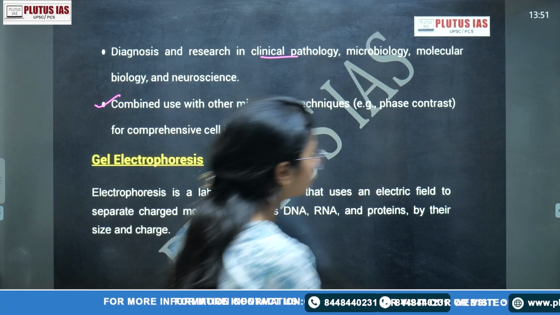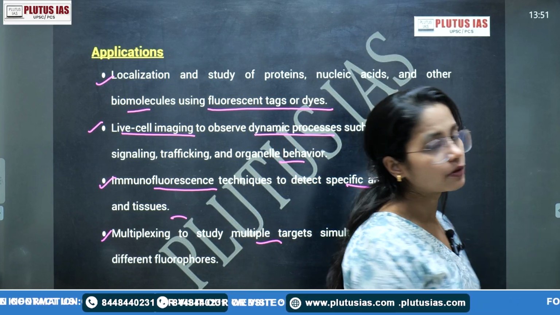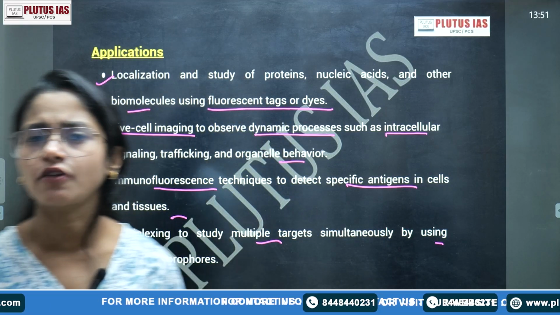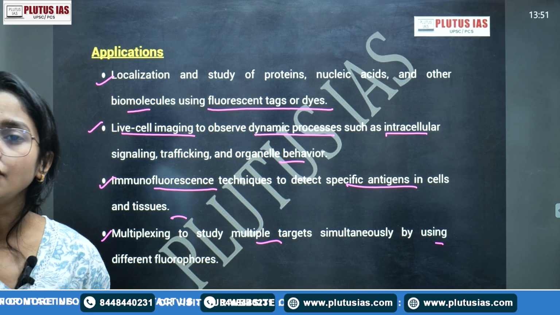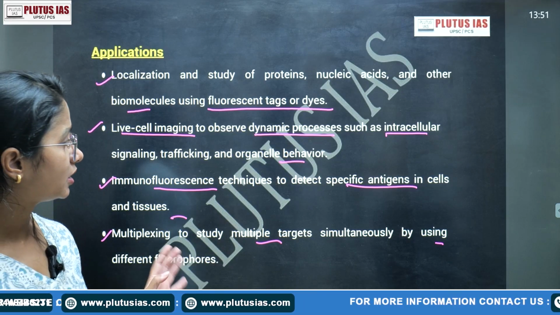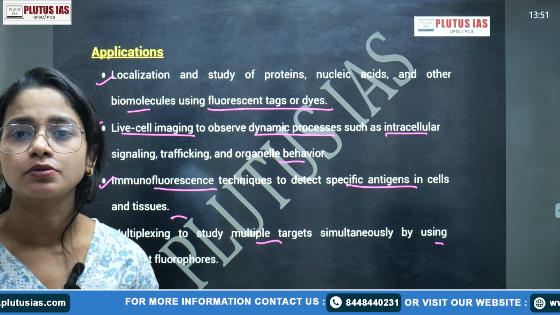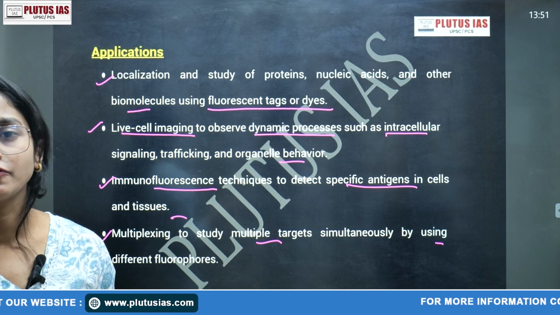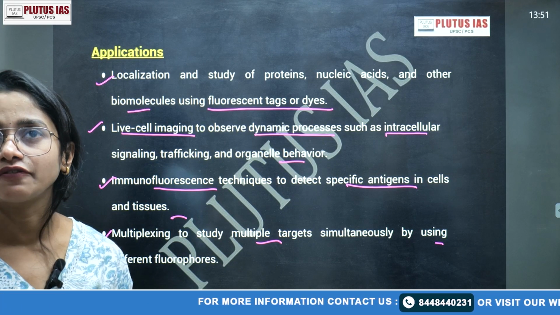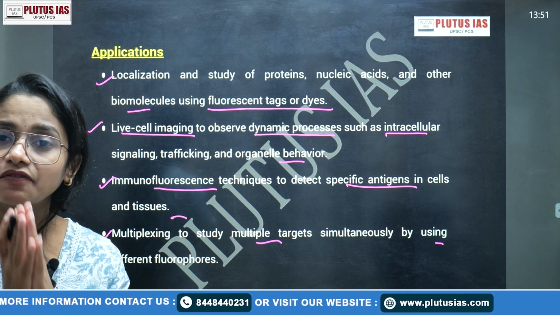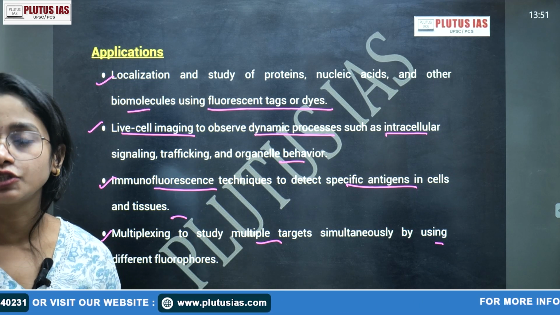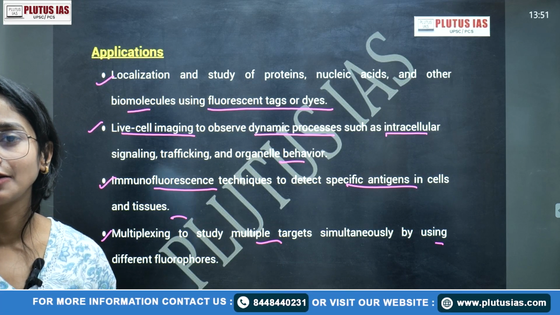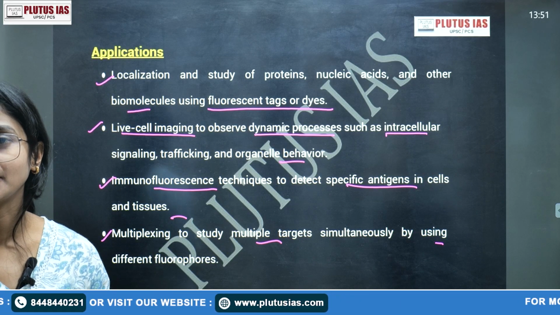Gel electrophoresis we have already talked about. So this is the core, the very crux of the specific information we have just covered for fluorescence microscopy. Other than that, if you want any other topics discussed from bioinstrumentation or other areas, generally I take topics which do not have a sufficient amount of information available, specifically with regard to the UPSC geology optional papers. So if you want any specific topic, you can tell me, and I will talk specifically about that. Thank you everyone.